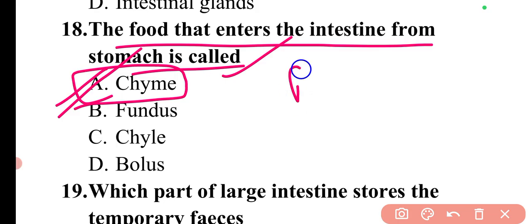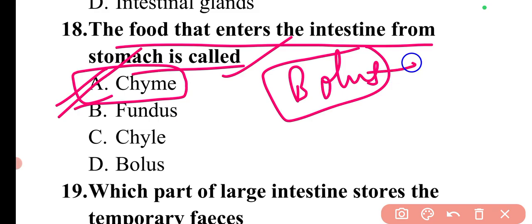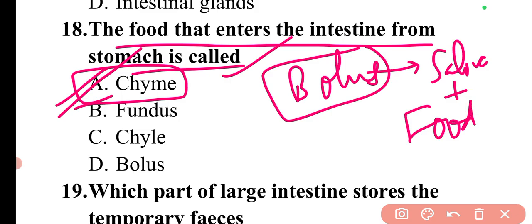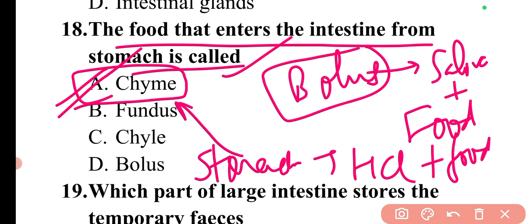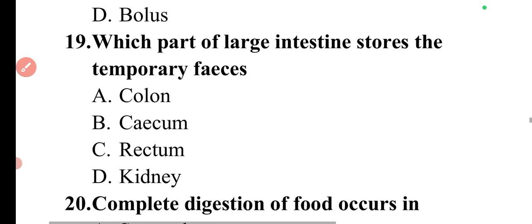So simply, first the food is bolus, which is when the saliva is mixed with food. Saliva plus food is bolus. In the stomach, when HCl is mixed with this, you can say bolus or simply food, it will become chyme. Then when the intestinal juices are mixed with chyme, it will become chyle. Then we can move to the next question.